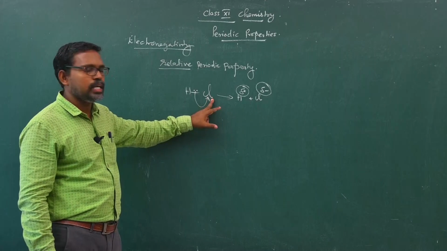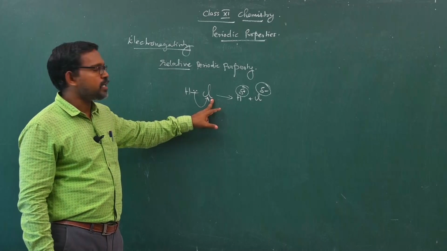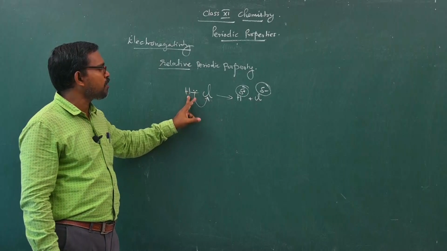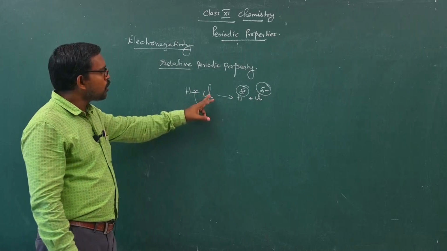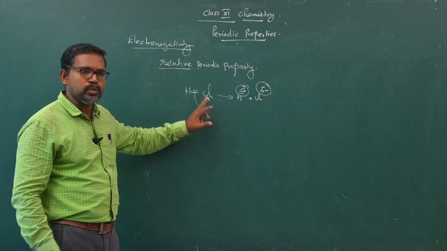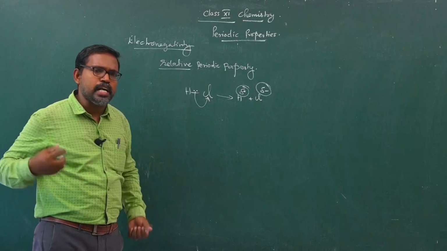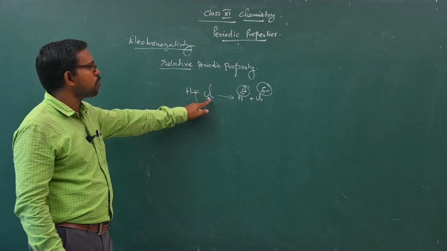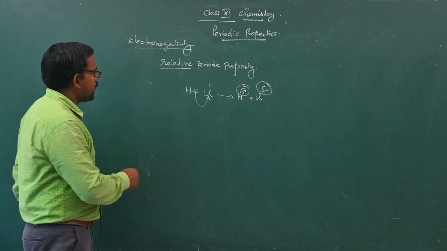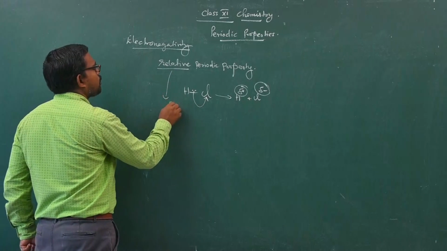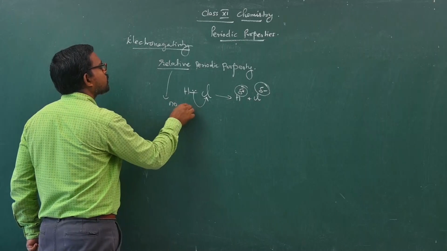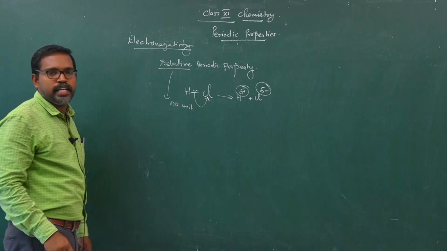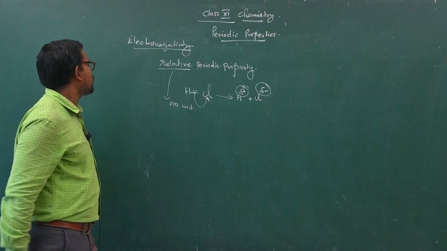Comparing hydrogen and chlorine, chlorine shows high electronegativity, therefore it has the tendency to attract the shared pair of electrons towards itself more effectively. It is a relative periodic property, therefore it has no unit.